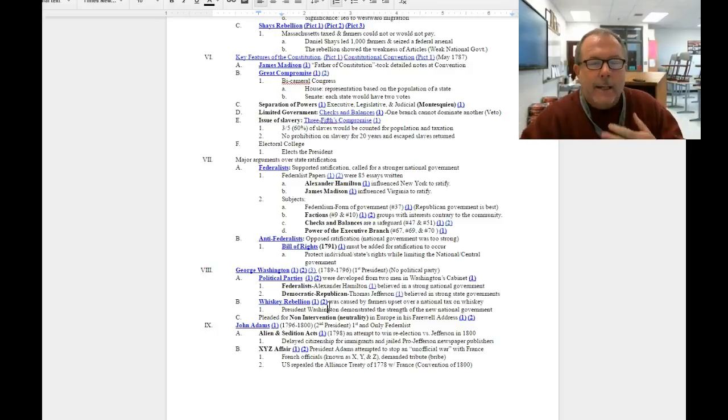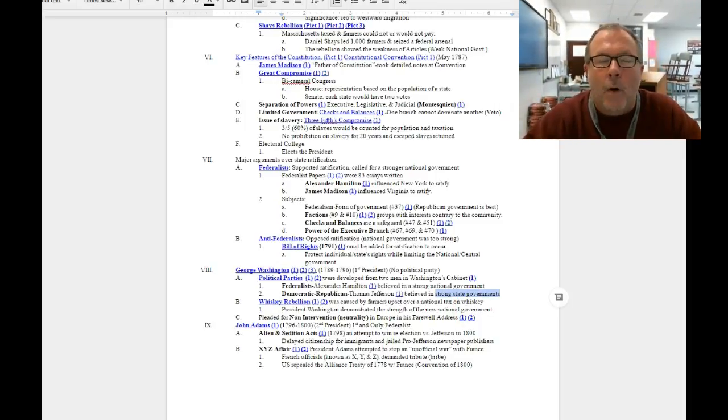These two men differed in their views on government. Alexander Hamilton believed in a strong national government, while Thomas Jefferson believed in strong state governments. Some other major differences between the parties that these two men were going to institute.